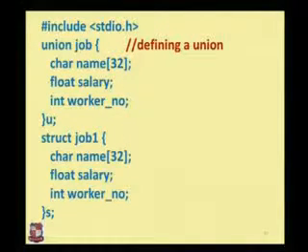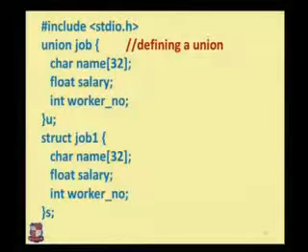So in the program, hash include stdio.h, union job, defining a union. Okay, then character name 32, float salary, int worker number, u is the variable. Then we are having a structure, the same as that of union type. Then struct job 1, character name, float salary, int worker number.